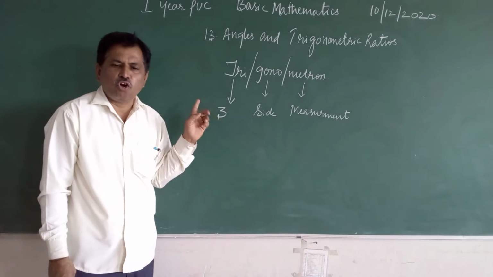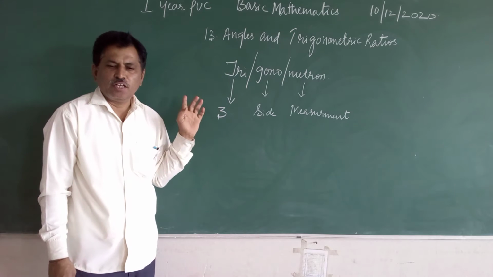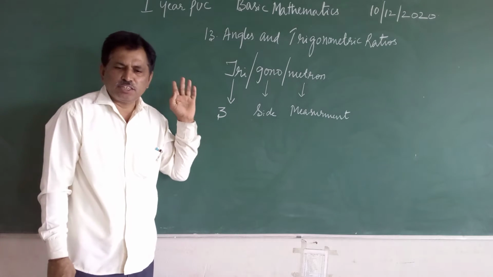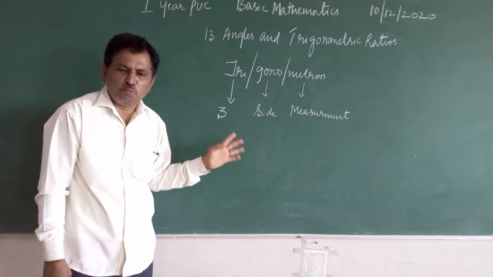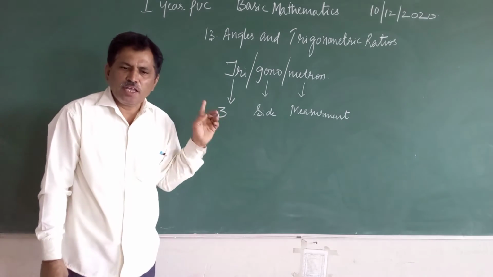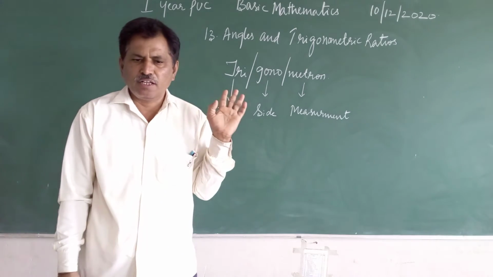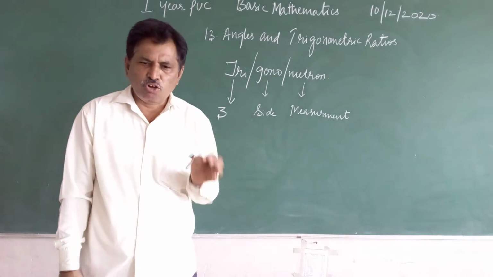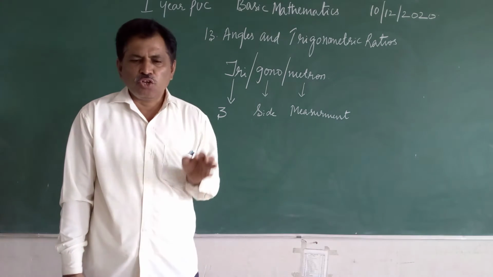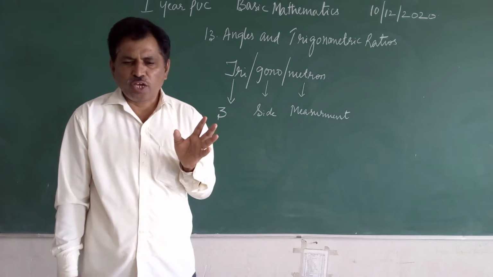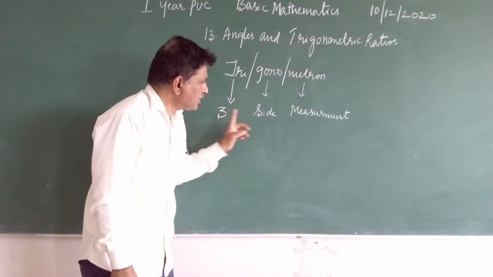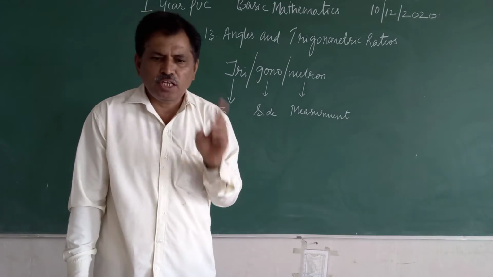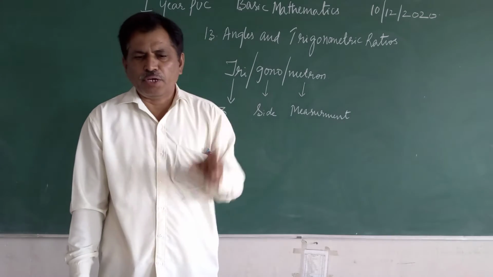Thus, the measurement of a 3-side closed figure, a basic geometrical shape, that is triangle, in particular right angle triangle, is called trigonometry. So trigonometry is a branch of mathematics which deals with the study of 3-side closed basic geometrical shape.